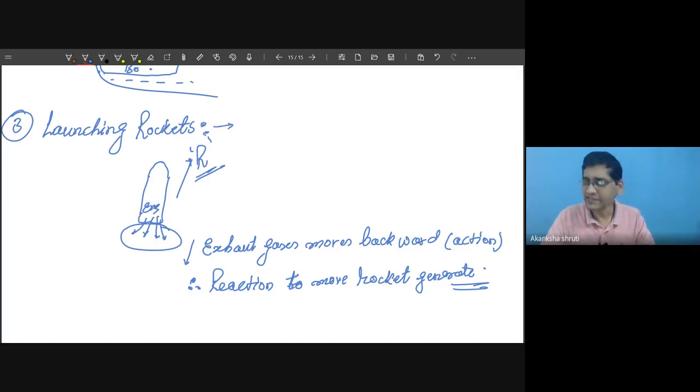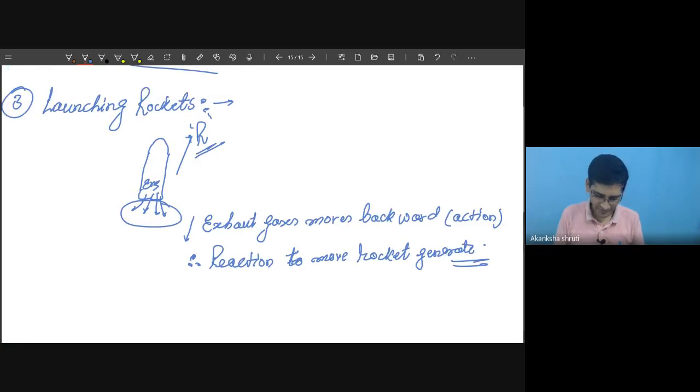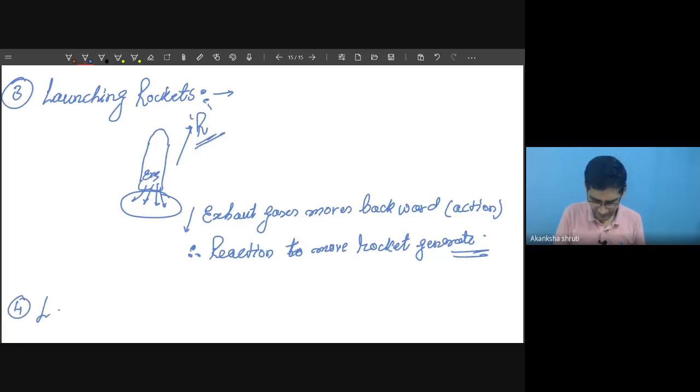This is also an application of the law of conservation of momentum. So the law of conservation of momentum is nothing but an application of Newton's third law. So write down the fourth: law of conservation of momentum.